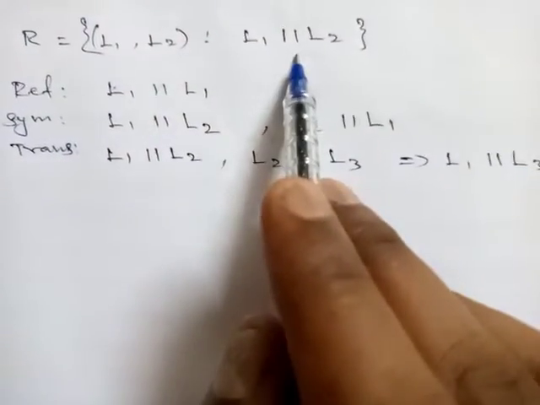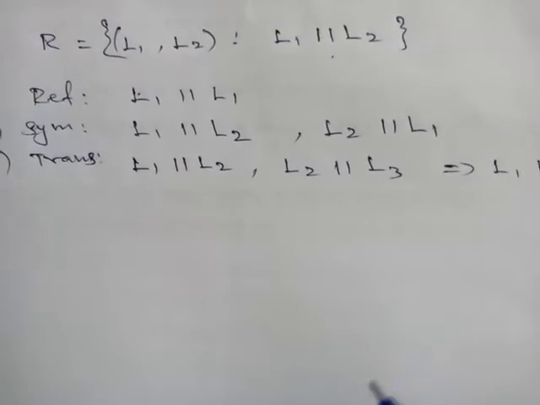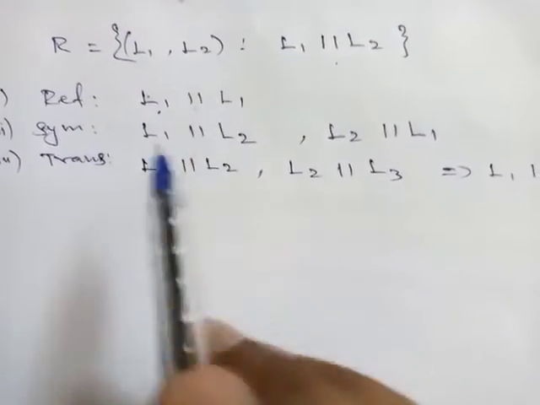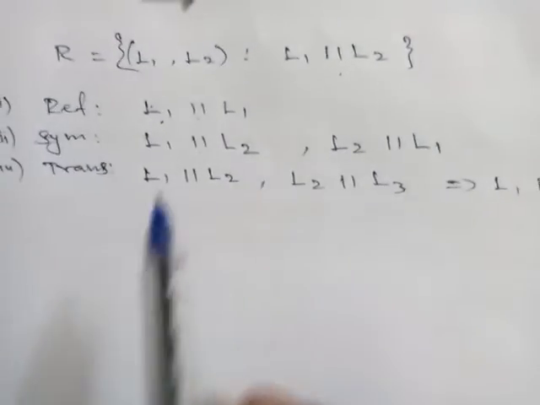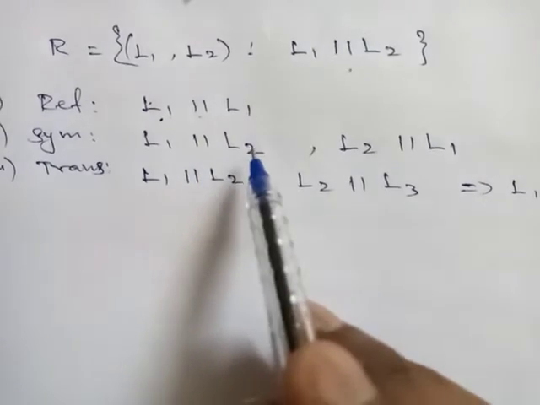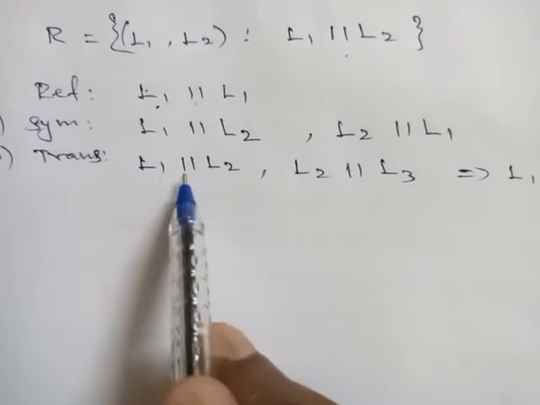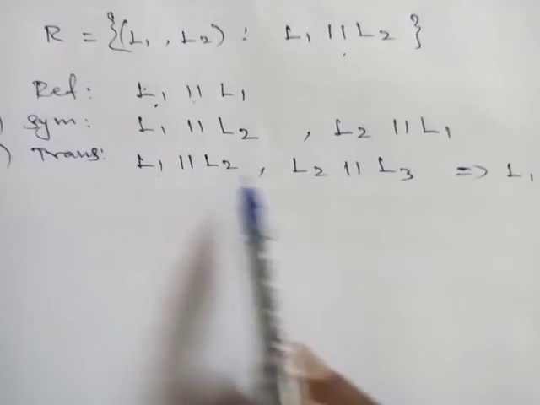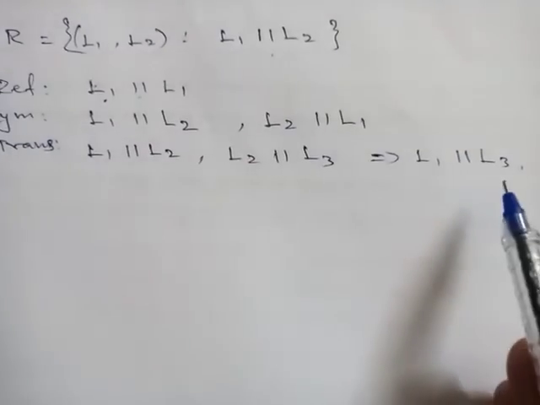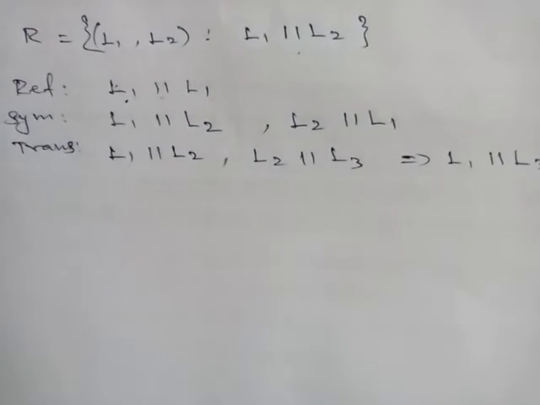Suppose instead of parallel, suppose they give perpendicular, think about it: is it an equivalence relation? Think. Is one line perpendicular to the same line? Is it true? I will not say the answer, you just think. Symmetric: the first line is perpendicular to the second line, the second line is perpendicular to the first line. Is it true? The first line is perpendicular to the second line, the second line is perpendicular to the third line. Then what do you think about the first line and the third line? Is it perpendicular? Think. All these three relations, you just think and write. Okay, as it is, you think and write.